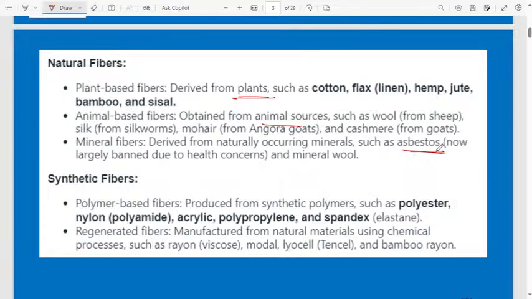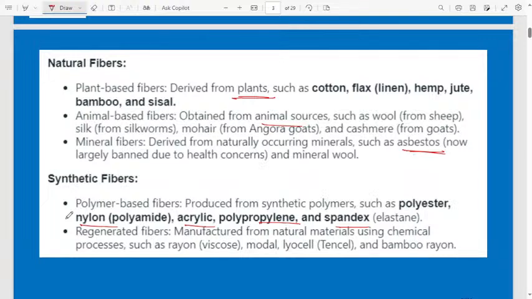Next one is synthetic fiber. The polymer-based fiber produced from synthetic polymers such as polystyrene, nylon, acrylic, polypropylene, then spandex. Synthetic fiber means it is man-made fiber. Synthetically we make it. That is polyester, nylon, acrylic. These are a few examples of synthetic fiber.